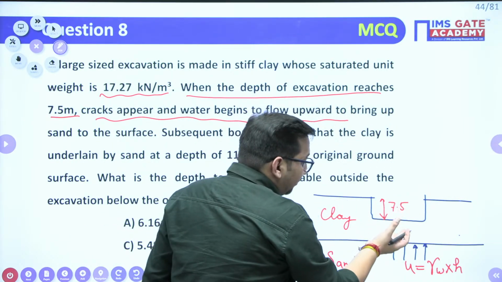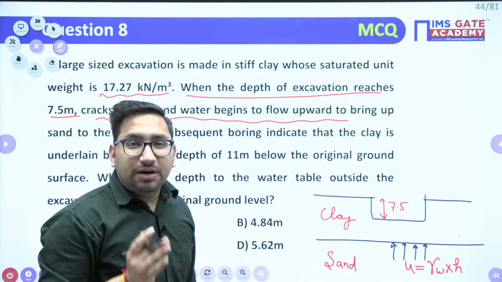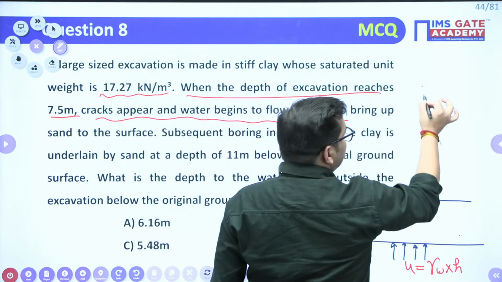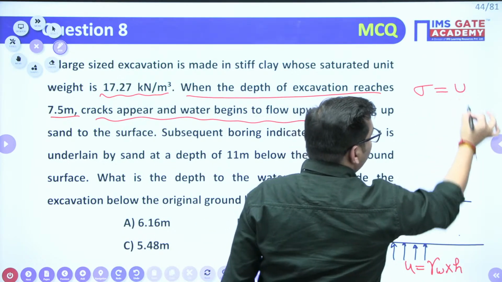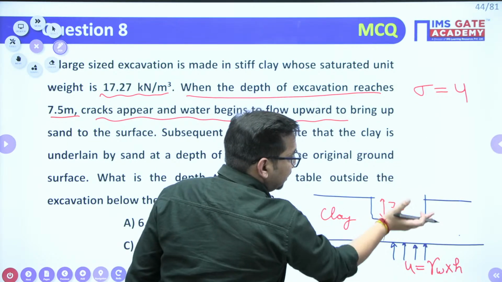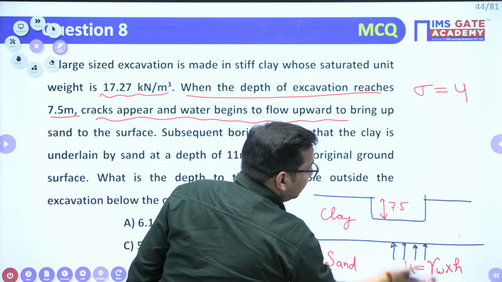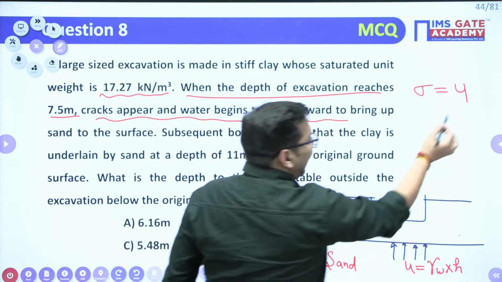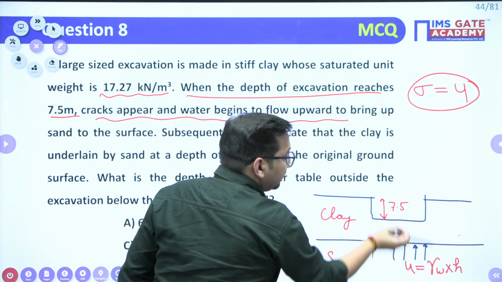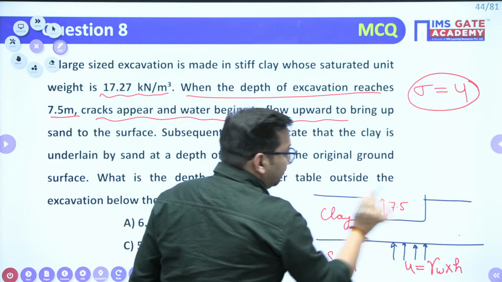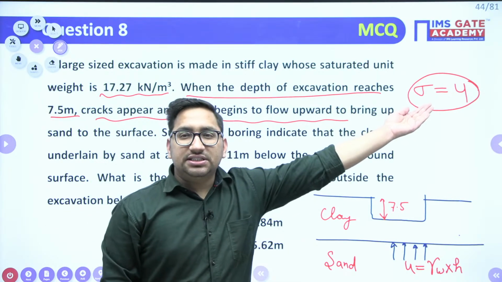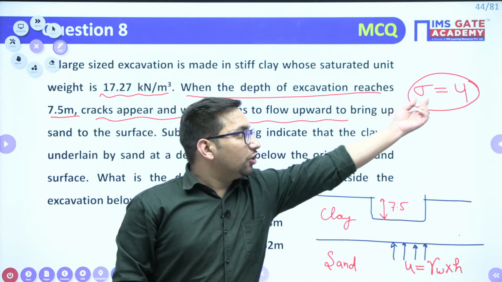So at this particular point, your quicksand condition occurs. We have seen one more condition for quicksand condition, that sigma is equal to U. Initially its weight was sigma, the total stress, and its pore pressure was U. So at which point they will be equal, this water will try to come up, right? So at this 7.5 meter depth, now your total stress is just less than your pore water pressure value.